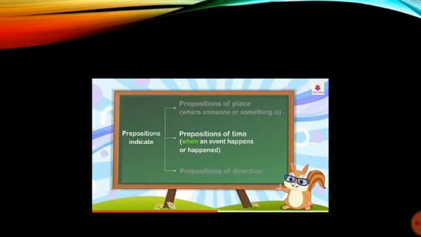Then next comes preposition of time. Preposition of time indicates a specific period of time. Okay, so it shows us the time when an event happens or happened. So it can show month, date, time, day. So all these are indicated by preposition of time.